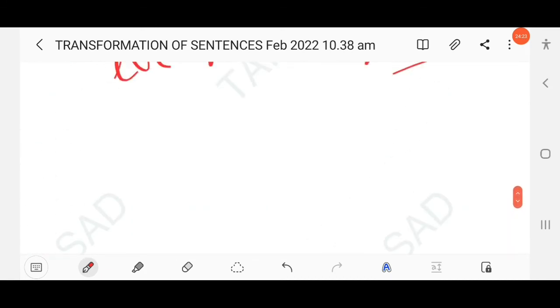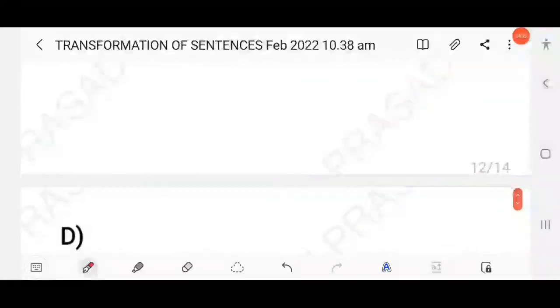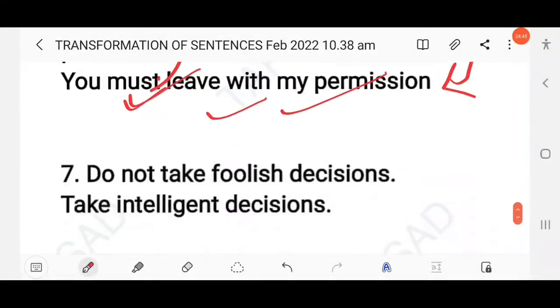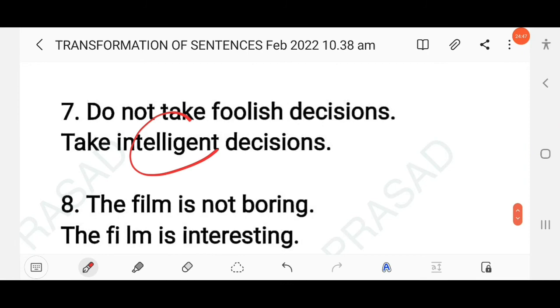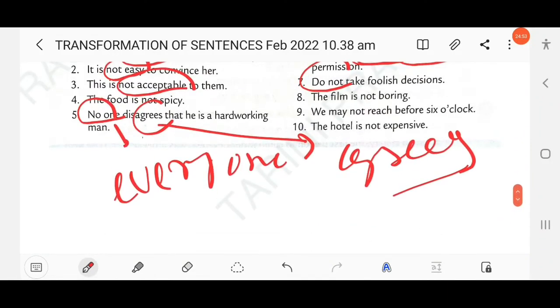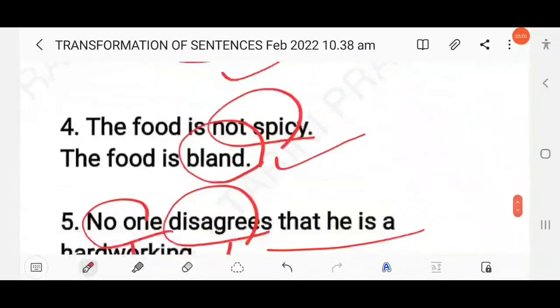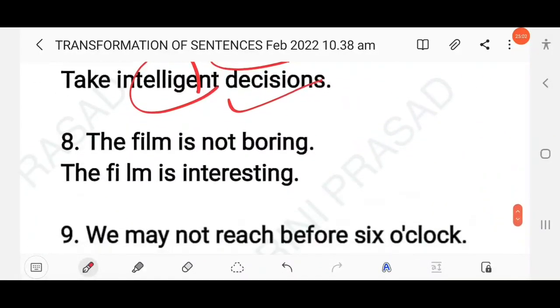Then next question here, don't take a foolish decision. That means we can say that take wise decision, right? Take wise decisions. So here, yes, take intelligent decisions, opposite of foolish, right? Then next question here, the film is not boring. Not boring means opposite of boring, interesting. The film is interesting, right? So here the film is interesting, opposite of boring.